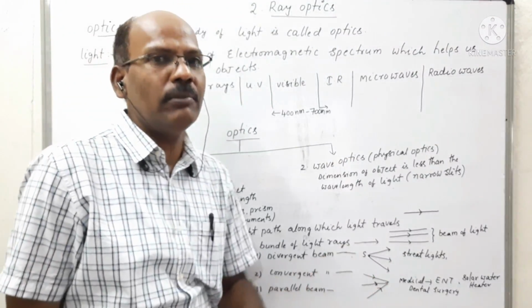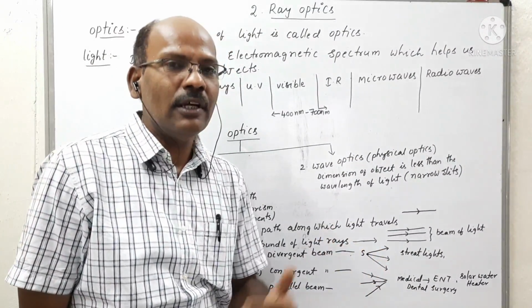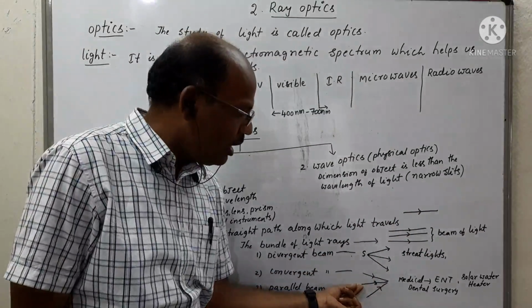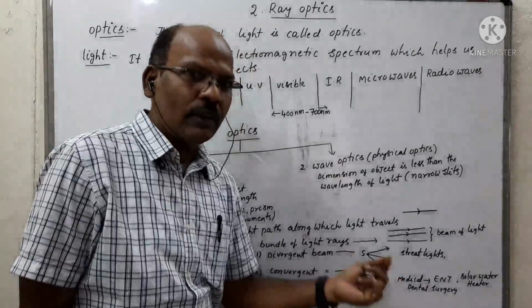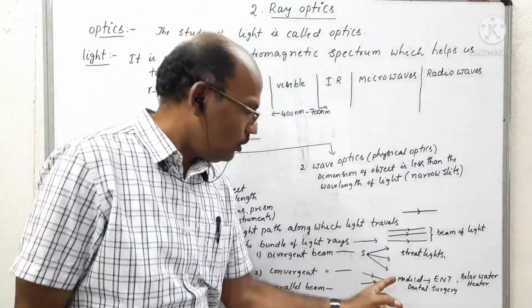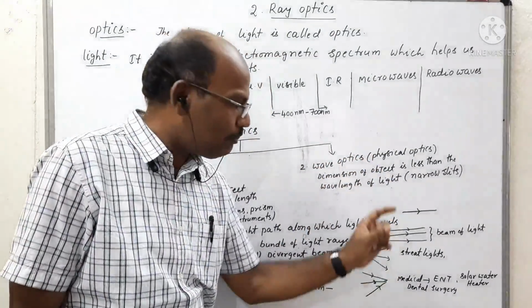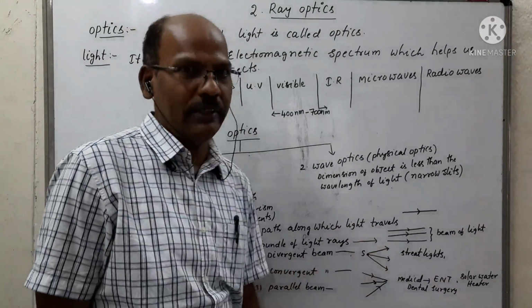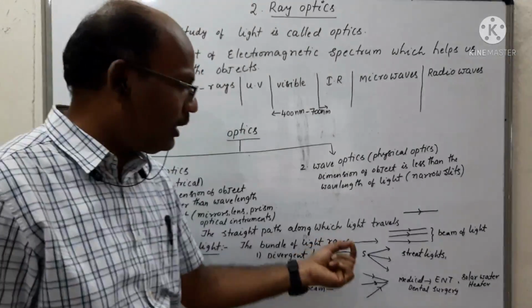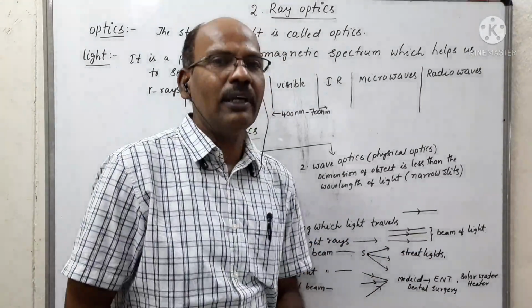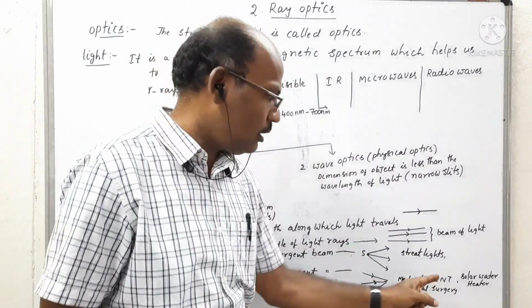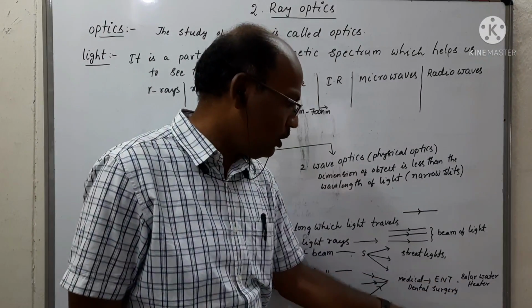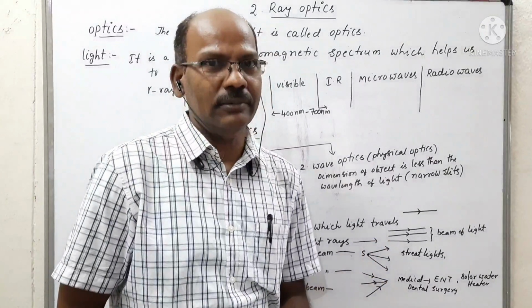What is a convergent beam of light? It is also called a pencil beam of light. It means if the rays of light are approaching or meeting at a common point, such a pattern of light rays is called a convergent beam of light. The convergent beams of light are widely used in medical diagnosis, in the case of ENT, meaning ear, nose, throat, and also in dental surgery.